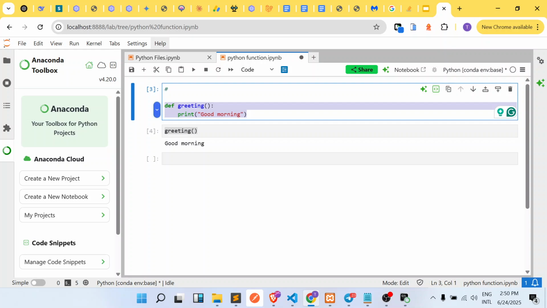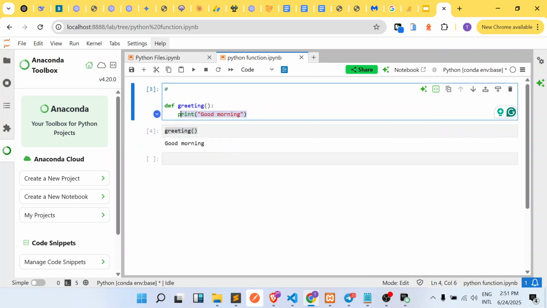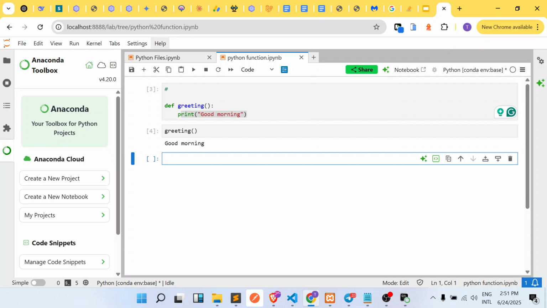All right, so assuming you're building a software that will require you to write good morning in several places, you can see that you can just simply define the function in this single place, and wherever you call this function, it will simply return good morning for you. But that is not all we have about function. Okay, function also has a very important part that signifies the conclusion of a function.